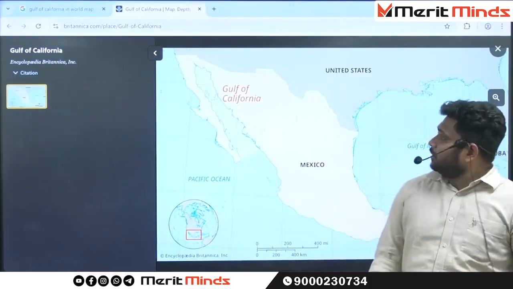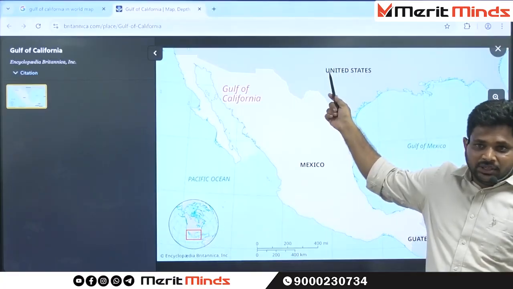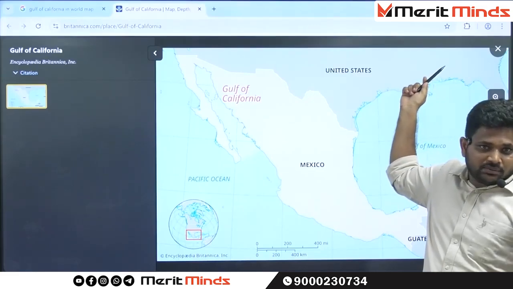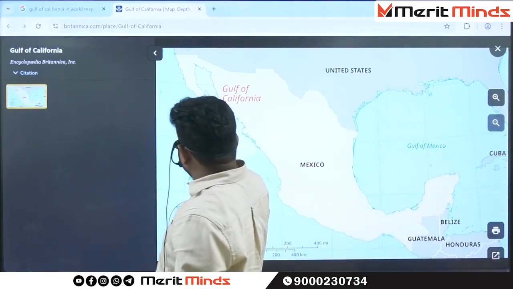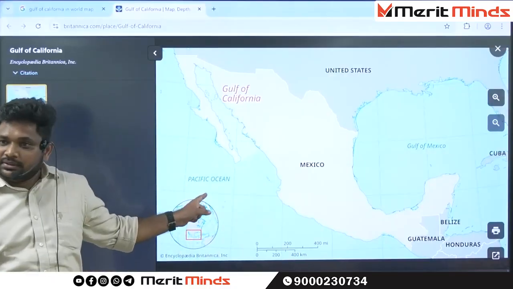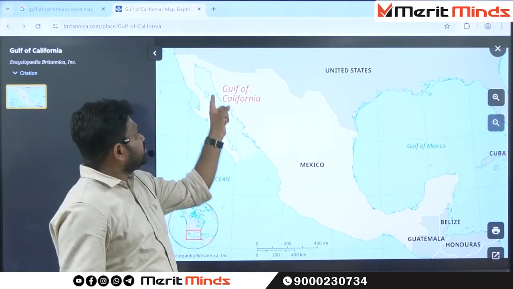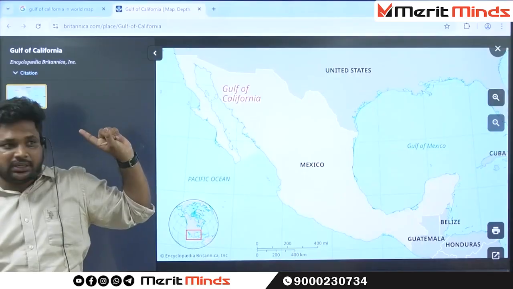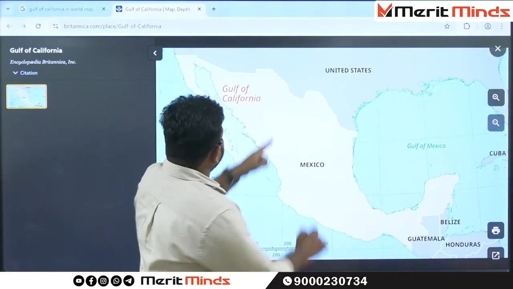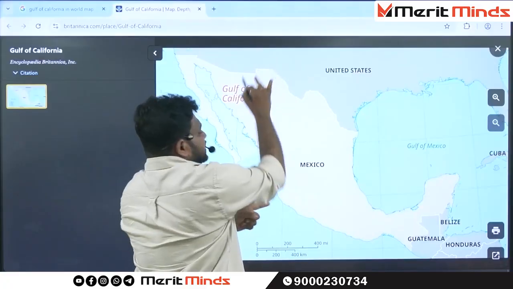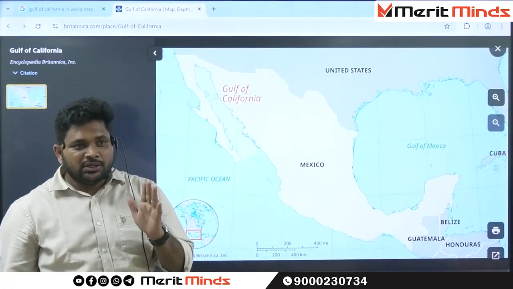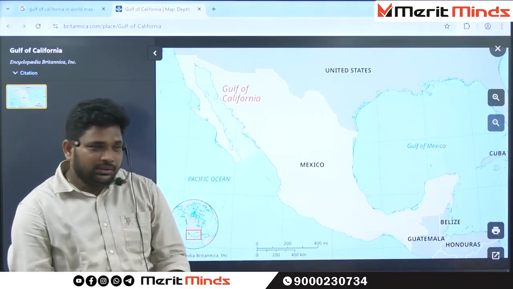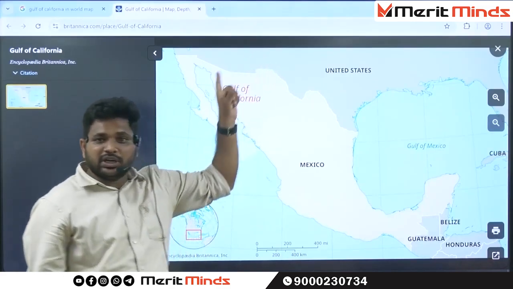Now see here. This is completely United States. To the eastern side of United States, there is an ocean called Atlantic Ocean. To the western side of USA, there is an ocean called Pacific Ocean. Some of the Pacific Ocean waters enter into a small landmass which is called Gulf of California. Exactly in this particular area, you can find one important desert. The name of the desert is Mojave Desert. Now it's very hard to find in your atlas, don't worry. Exactly in this particular area you can find the desert.